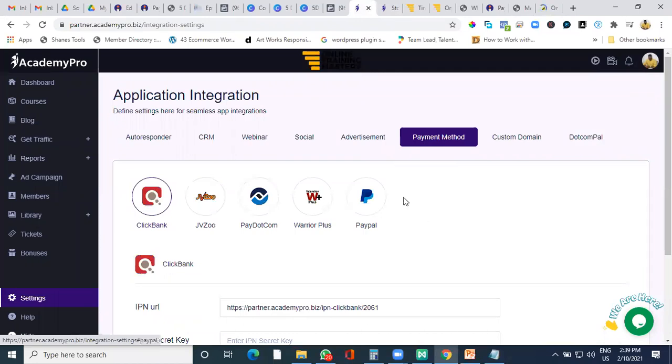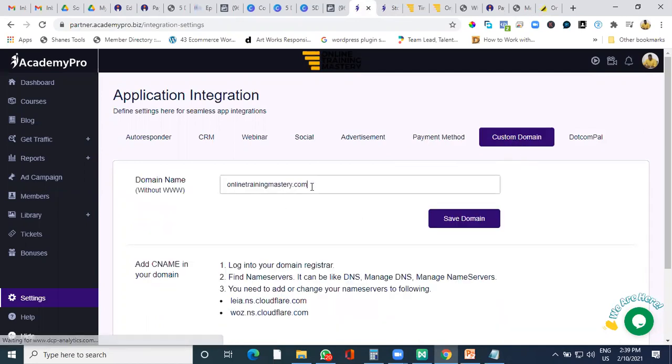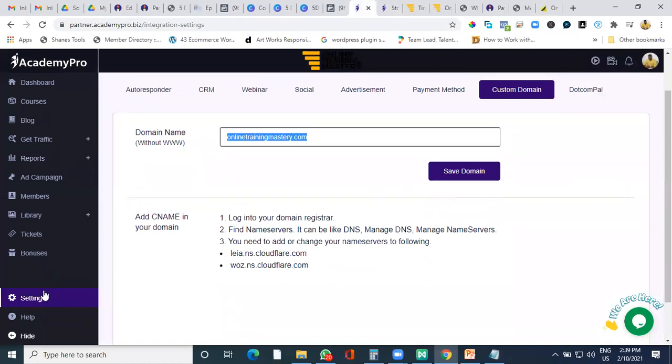Payment integration, you can integrate international payment as well as Indian payment. We help you with InstaMojo, Razorpay, and PayPal. If you want to put any of those, we help you. Custom domain, as I told you, we give you a free custom domain with this particular platform.